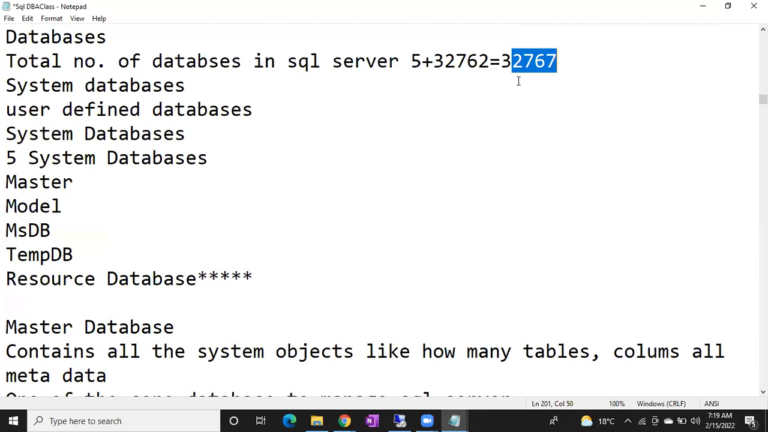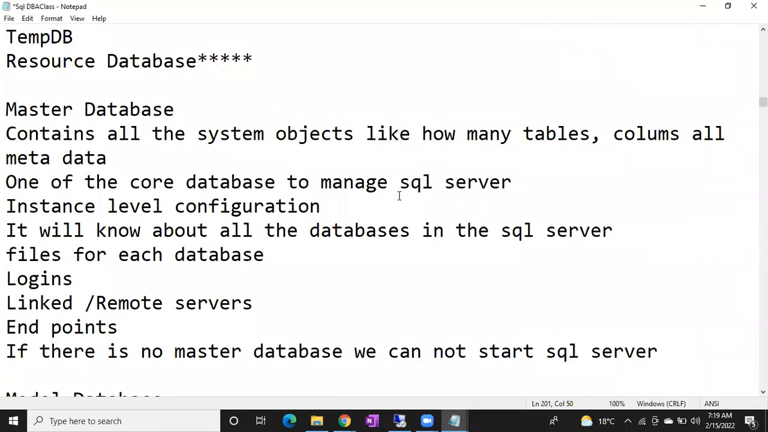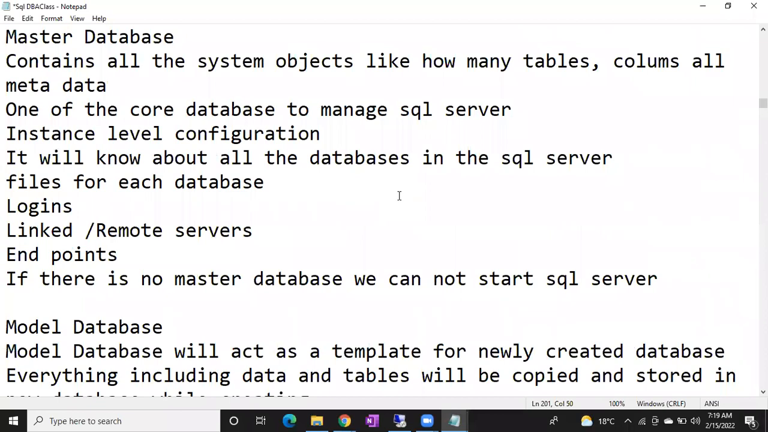Right? So what will master do, guys? What will model do? The name itself says it: master is the master of SQL Server. What we can say, the mind of SQL Server, the brain of SQL Server, the heart of SQL Server, we can say.